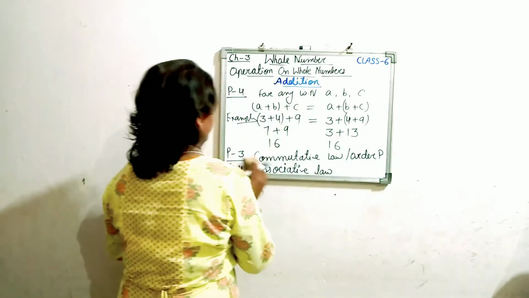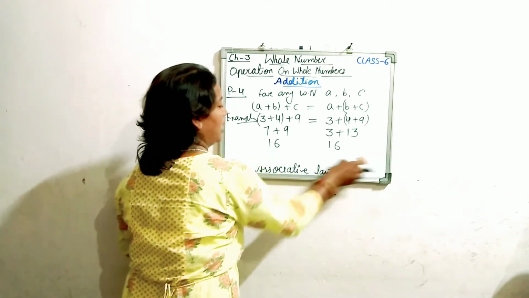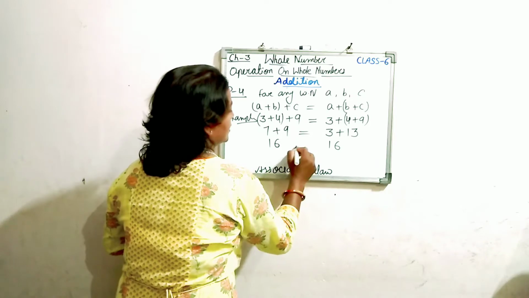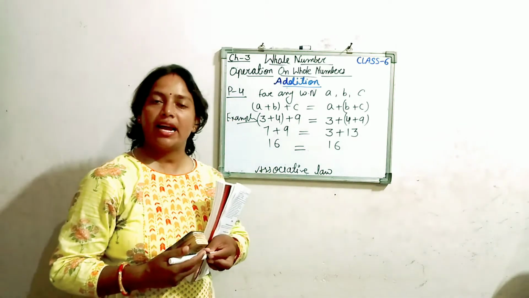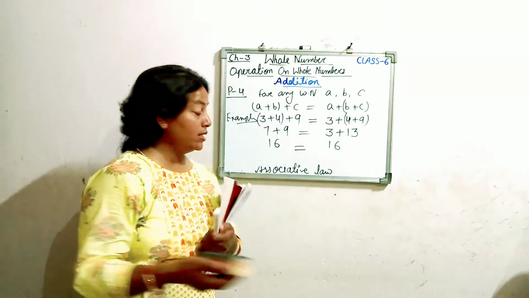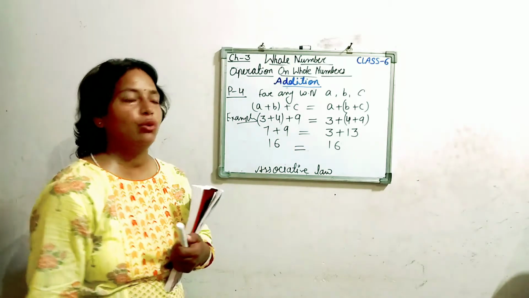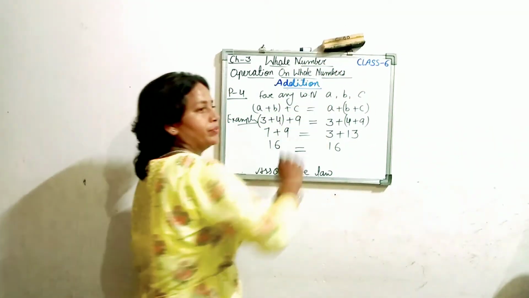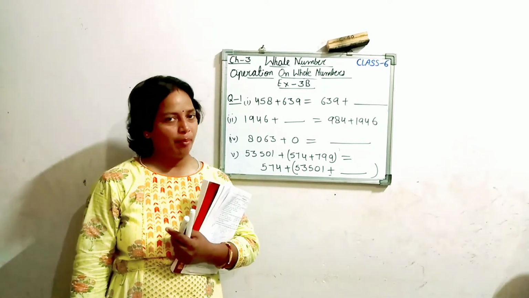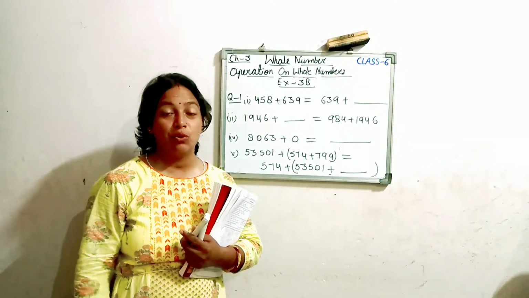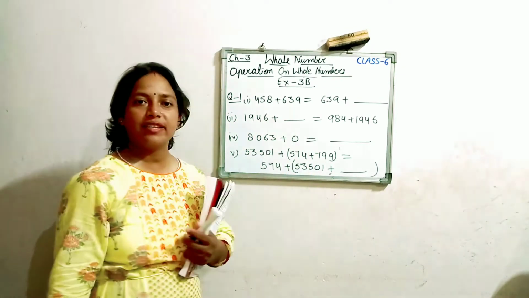So I hope property 1, 2, property 3 and property 4 are clear for you. Once more, I repeat: closure property, then additive property of 0, then commutative law, then associative law. Understand these rules. Then look at the first question of exercise 3B.